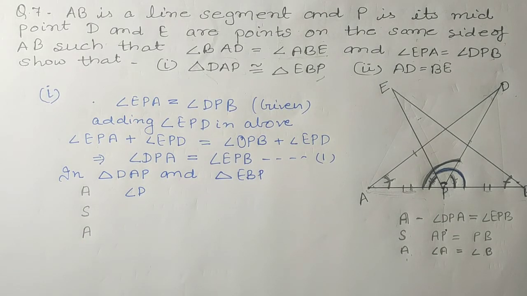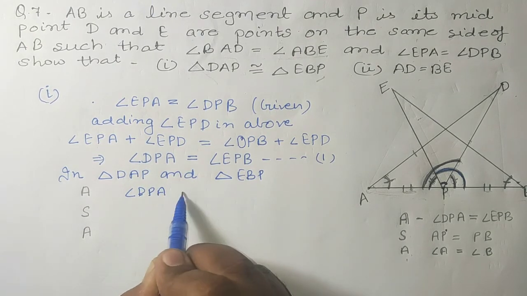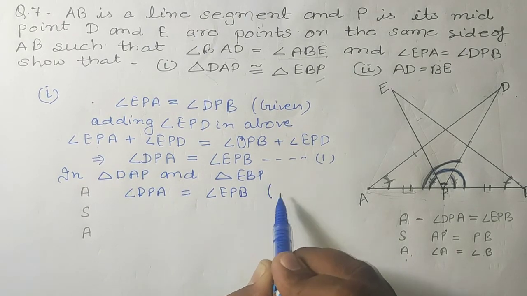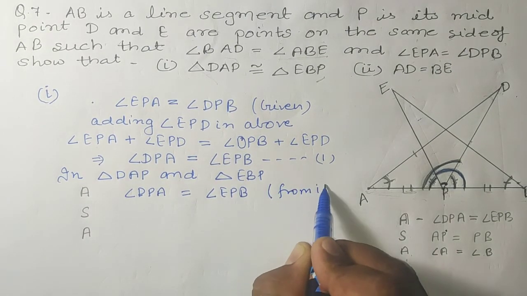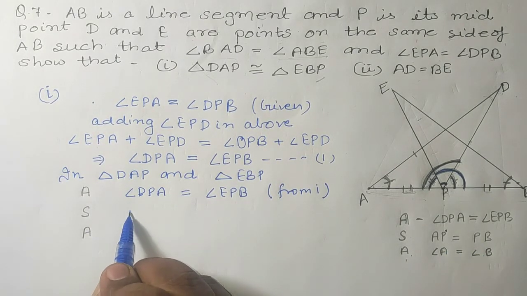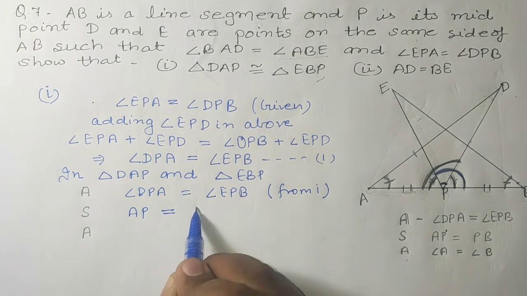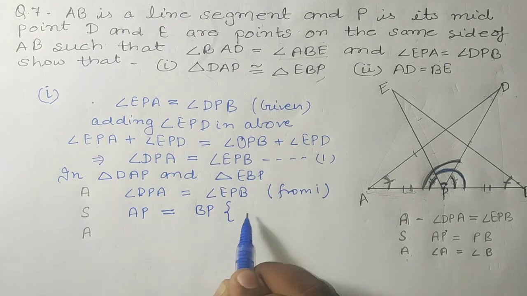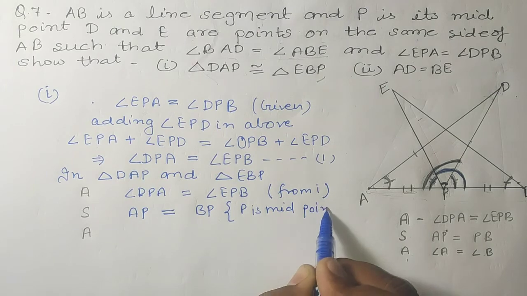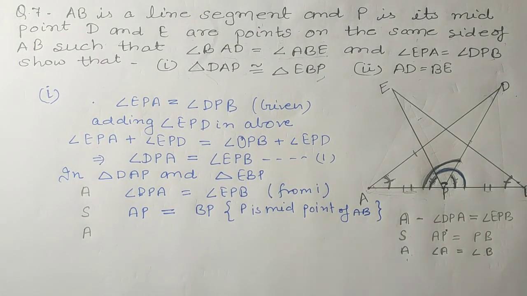So the first one is angle DPA is equal to angle EPB. In the reason we will write from first. The second one is side: side AP is equal to BP. Why? Because P is the midpoint of AB. Okay, the reason is this.